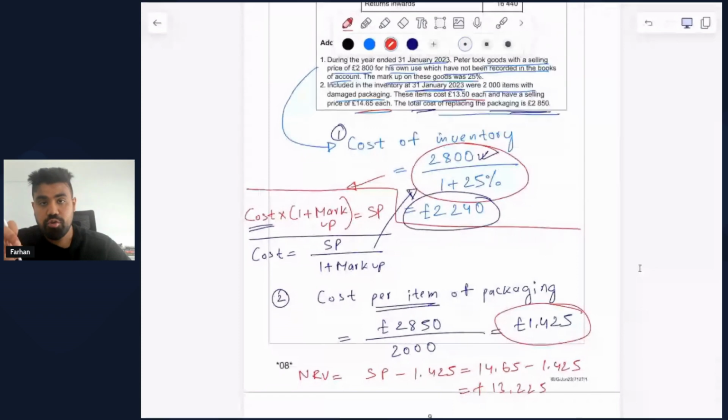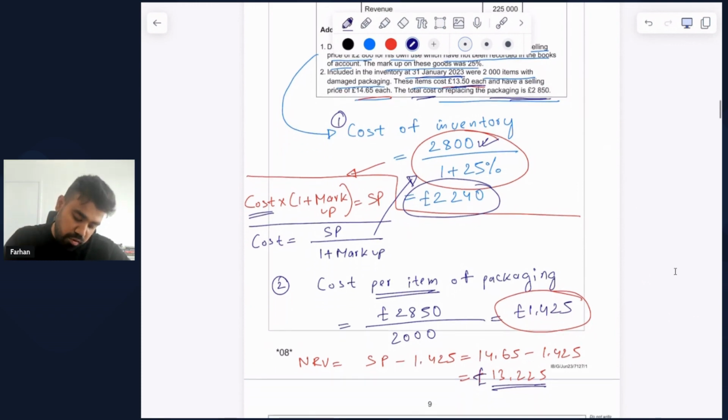Now, inventory is valued at lower of cost or net realizable value. This is a universal rule that you must remember always, which is always going to come in handy when you are doing a similar question during your exam. Inventory is valued at lower of cost or net realizable value. So, what is the cost that we are given? £13.50 each, and the net realizable value that we are given in this case is £13.225. So let's find the difference for these two amounts first.